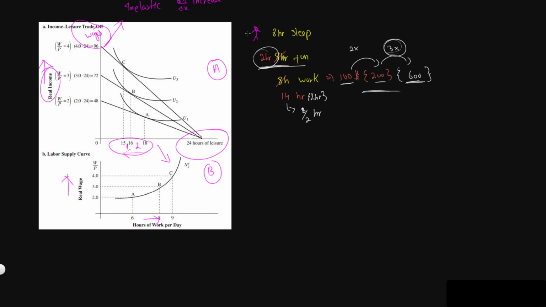You can understand this idea using common sense, or you can even understand the idea using maths, which I tried to do. And we can also understand the idea by analyzing indifference curves, by analyzing the substitution effect, and by analyzing the income effect. I won't be going into details on all three of them, but I hope that by this level you do have a basic understanding of how the individual labor supply curve is derived.